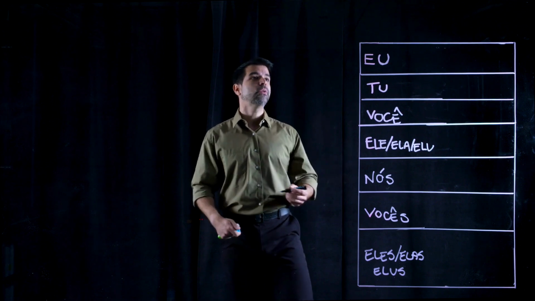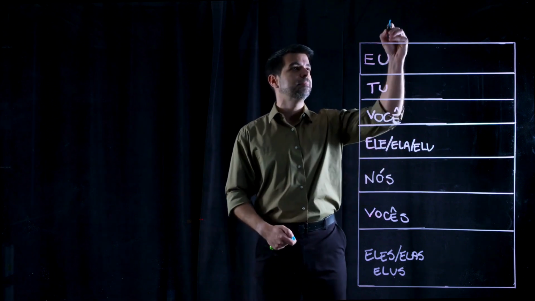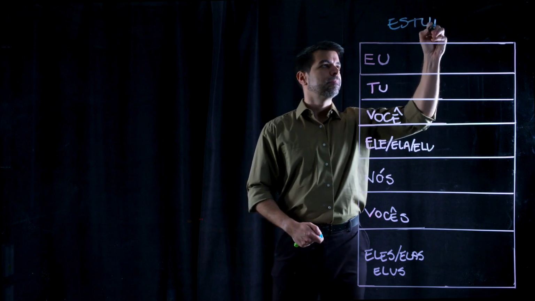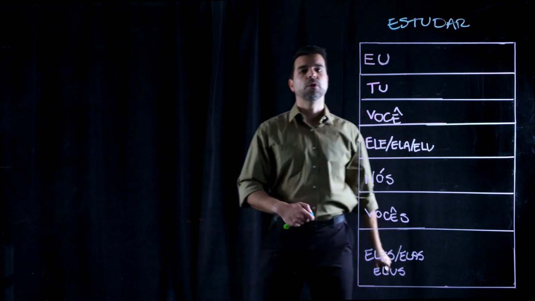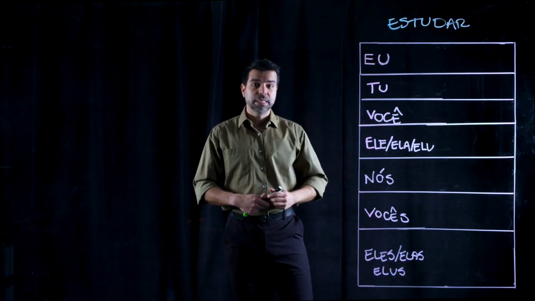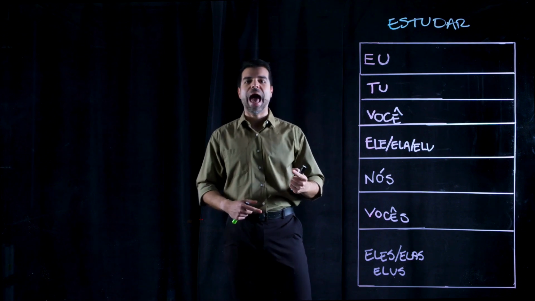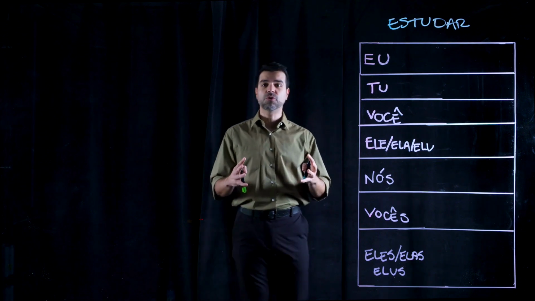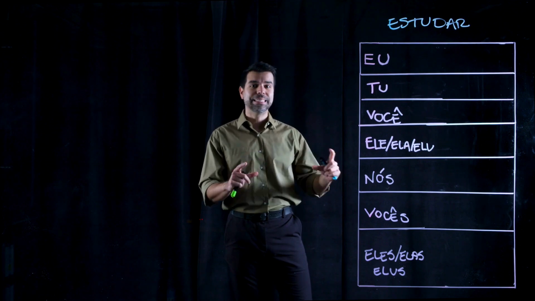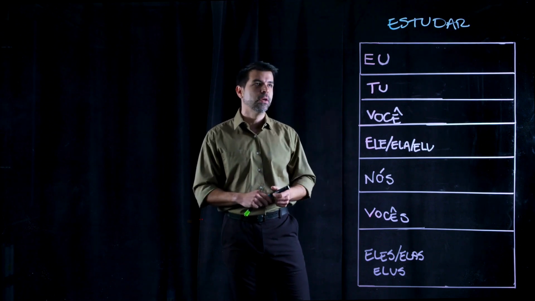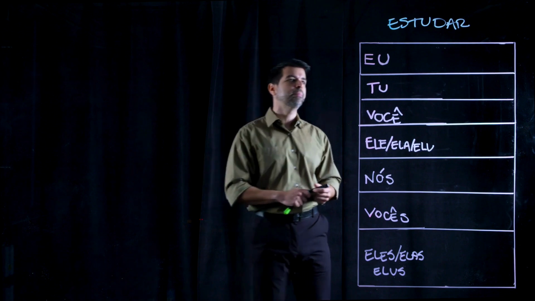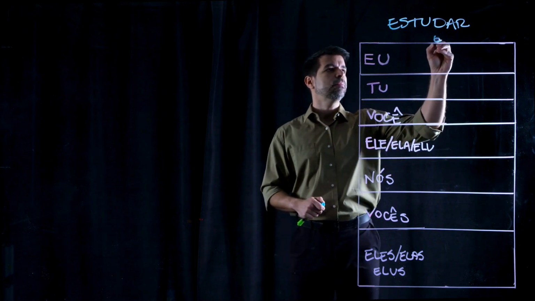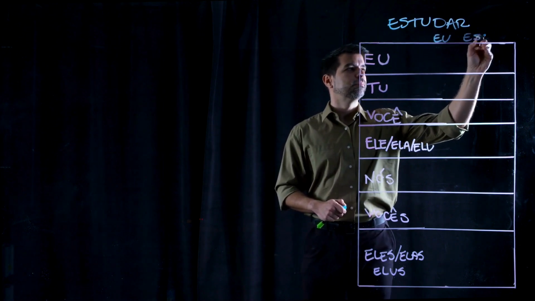So the example that I'm going to use here is the verb estudar, as we all know. To conjugate verbs in the subjunctive form, the first thing that we have to do is first conjugate them for the present indicative of the eu form. So with the verb estudar, for example, we end up with eu estudo.